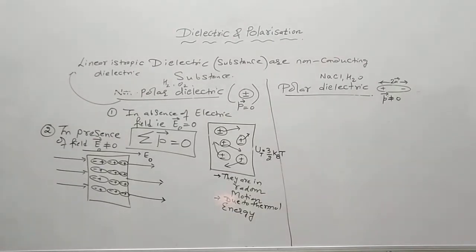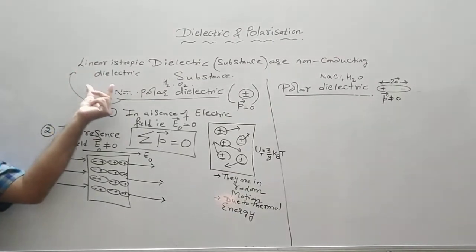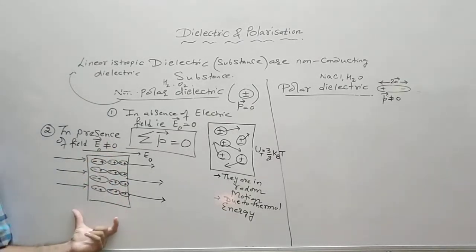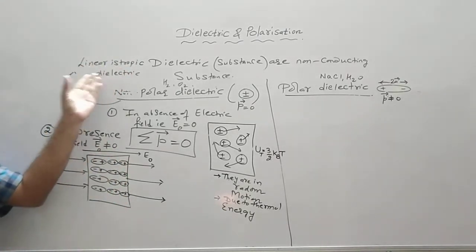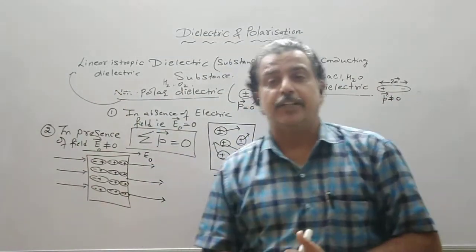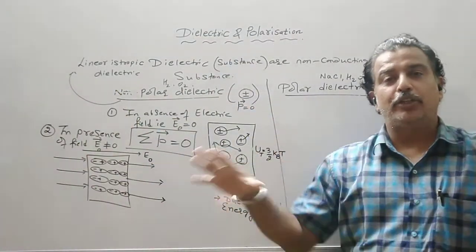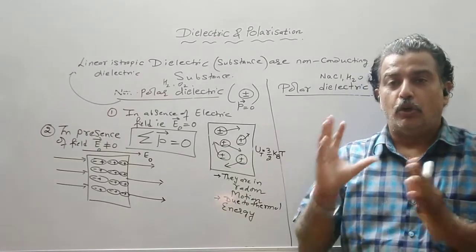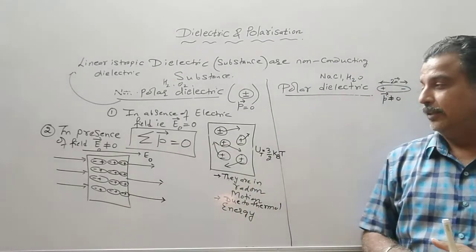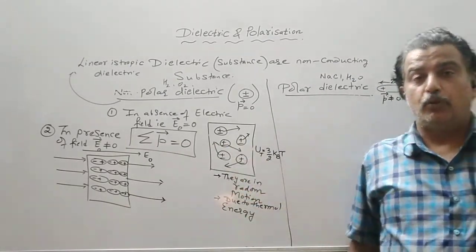So linear means a straight line. So if the situation comes out to be like this, we call it a linear isotropic dielectric, or I can say the polarization is 100%. All the molecules are aligned. Now all this depends on the magnitude of the external field. So this is the situation now.